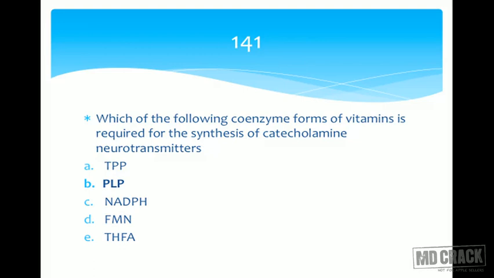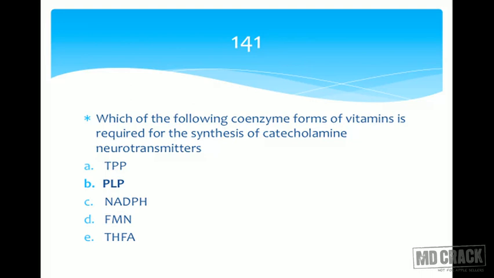Now for the synthesis of dopamine, pyridoxal phosphate is required, but for the further synthesis, from dopamine itself norepinephrine is synthesized, and from norepinephrine epinephrine is synthesized. There is no other pathway for the synthesis of norepinephrine or epinephrine. The only way they can be synthesized is from dopamine. So either in the CNS or in the peripheral nervous system, whenever adrenaline is synthesized, it has to come from dopamine, then norepinephrine, then epinephrine. So this is the pathway. For the formation of dopamine, the enzyme dopa decarboxylase is required, and that requires pyridoxal phosphate.